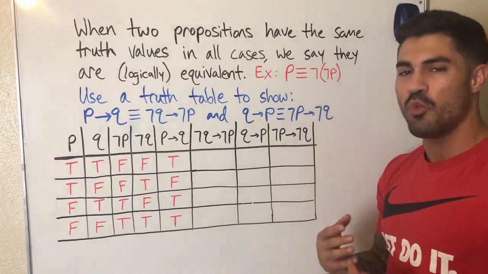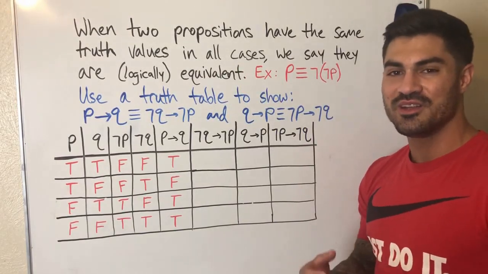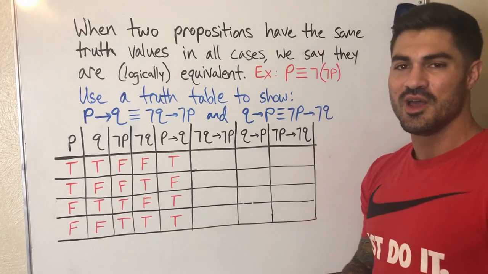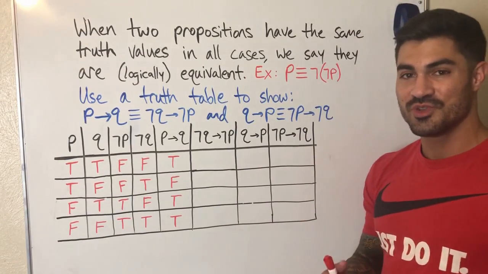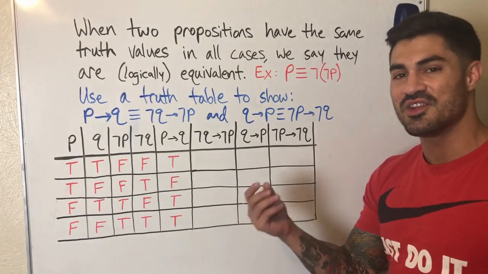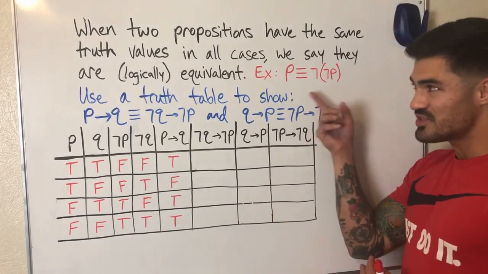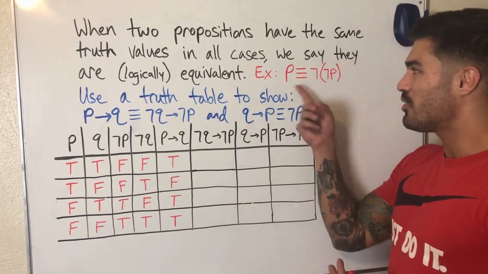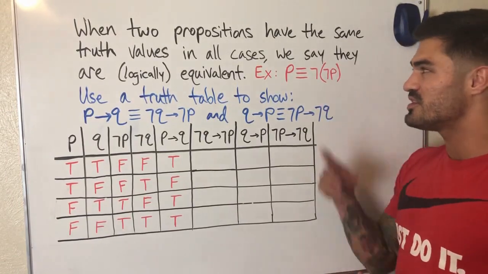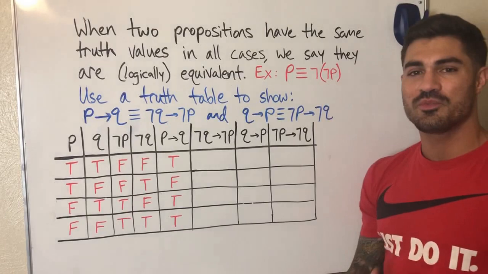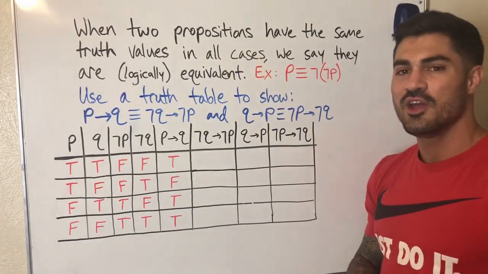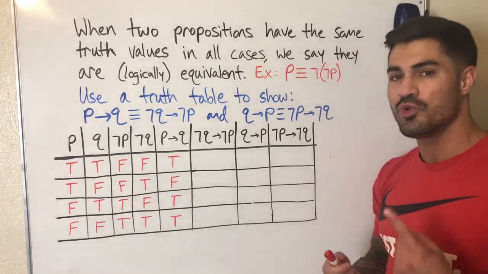We've actually talked about one logical equivalence, even though we didn't explicitly state that's what it was. Remember when I said if a statement is true, that's the same as saying a statement is not false? It's the same as saying it's true. So that brings us to this equivalence here. A proposition is logically equivalent to the negation of the negation of that proposition. So let's consider all cases. Really, there's just two. The proposition is true or it's false.